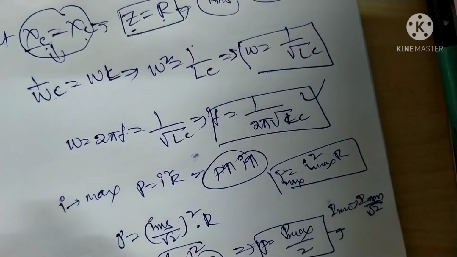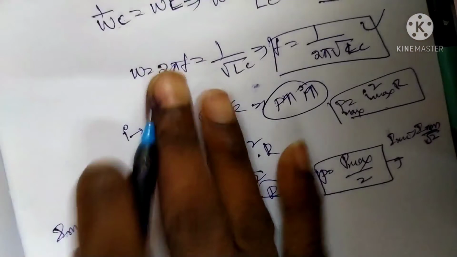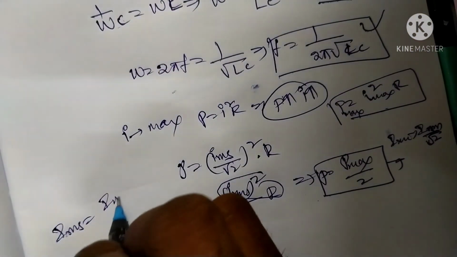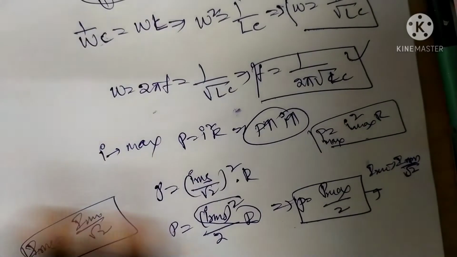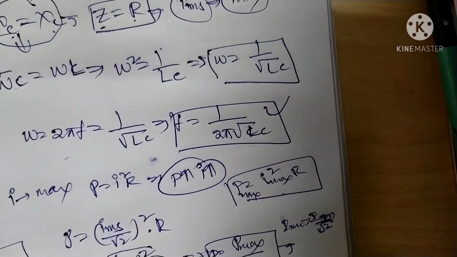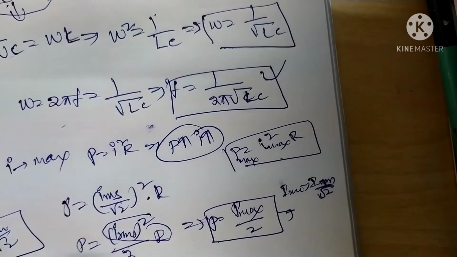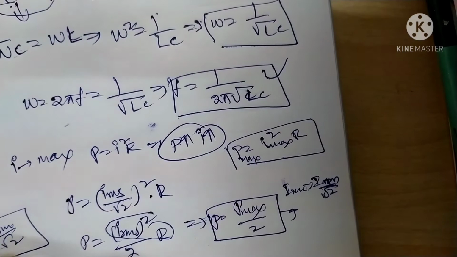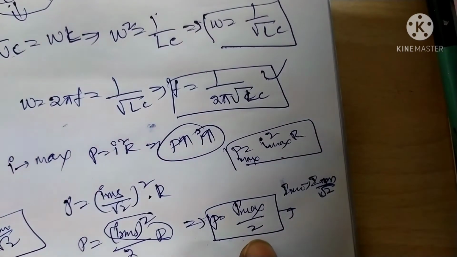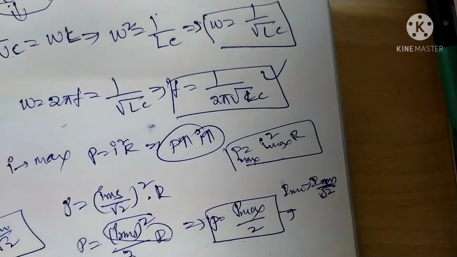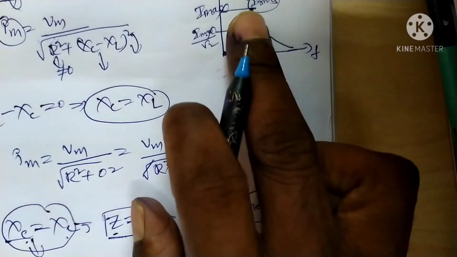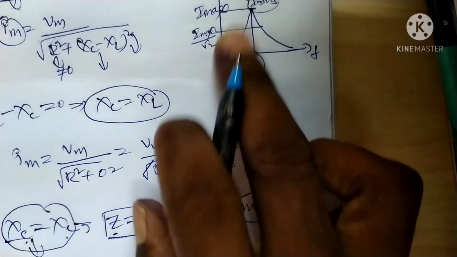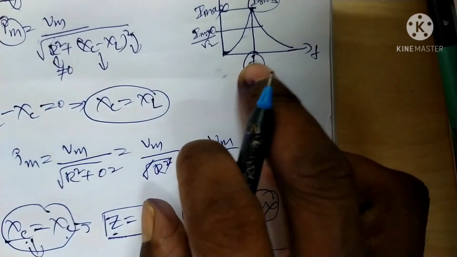What is the relation? I_RMS is equal to I_m by root 2. From this relation, the power also follows. That is, current I_RMS comes to I maximum by root 2, and the power is half. Suppose in the case of a graph, when we get the highest maximum amplitude at a certain frequency, that frequency is called the resonance frequency.